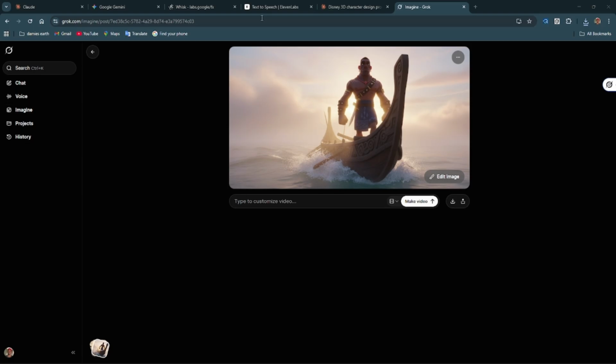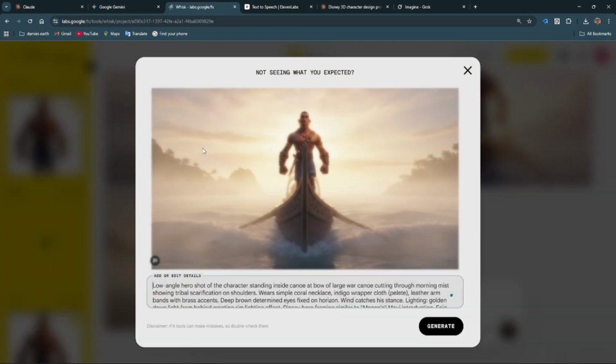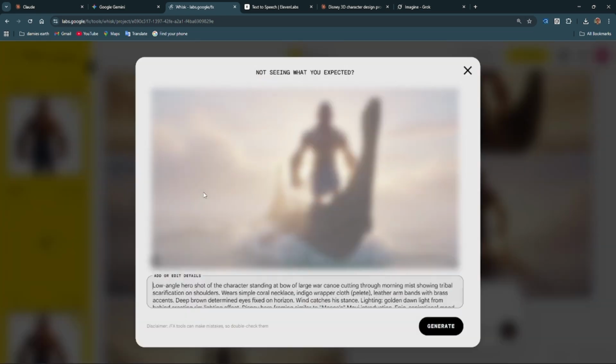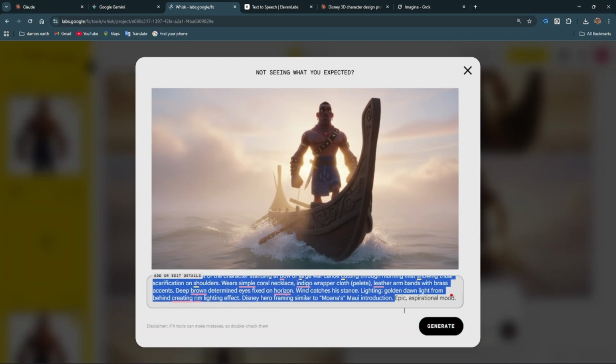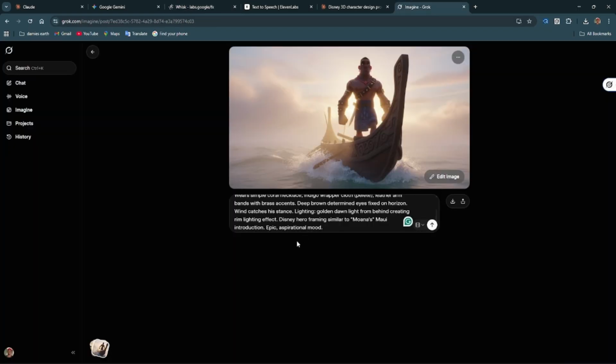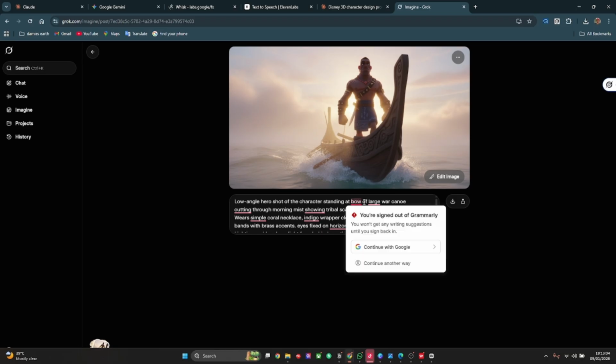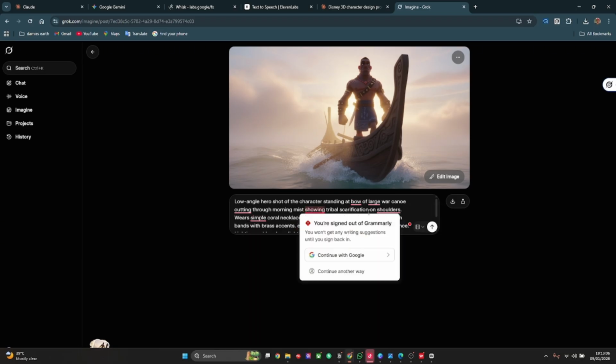Now let's proceed. I'm going to paste the same prompt that we used for this here. I'll copy it. But you see this part where we have them talking about his clothes, I will take that out. Deep brown, determined eyes, whatever, I will take this out. I will just say eyes fixed on horizon. So large bow of canoe, shoulder.